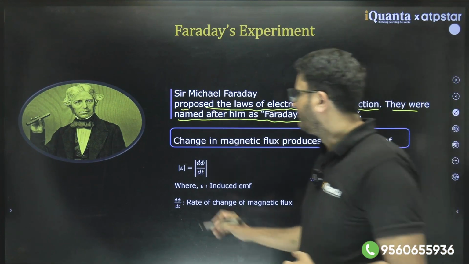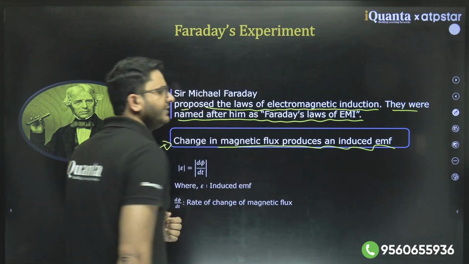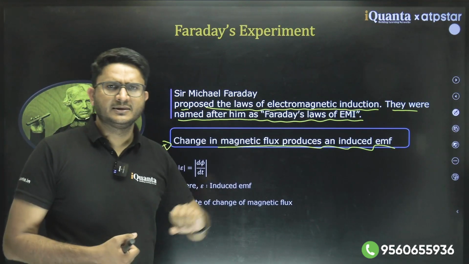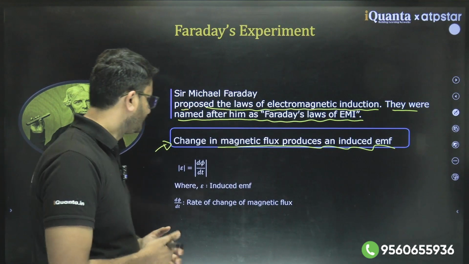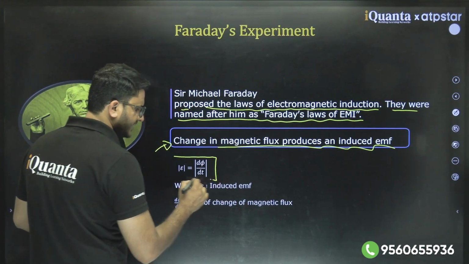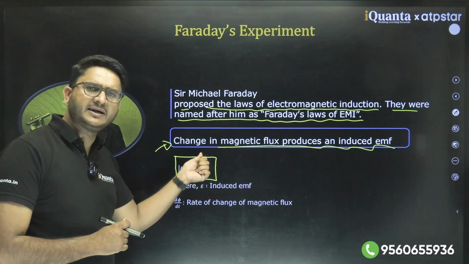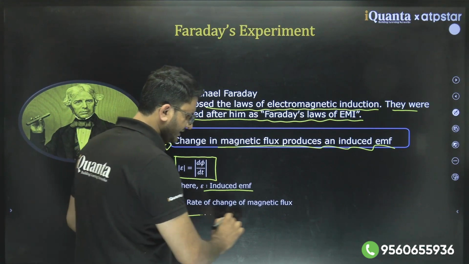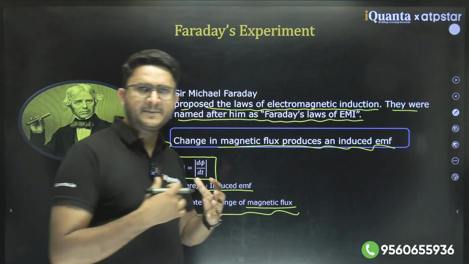According to it, whenever there is a change in magnetic flux through a coil, it induces some EMF in the coil, which is given by the rate of change of magnetic flux. EMF is given by d phi by dt, where E is the induced EMF and d phi by dt is the rate of change of magnetic flux. This we have already covered.